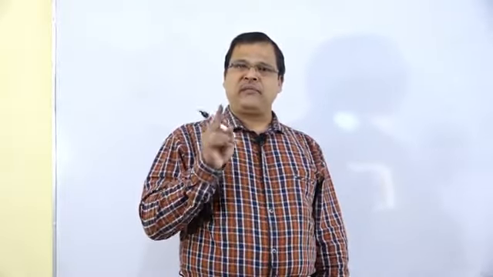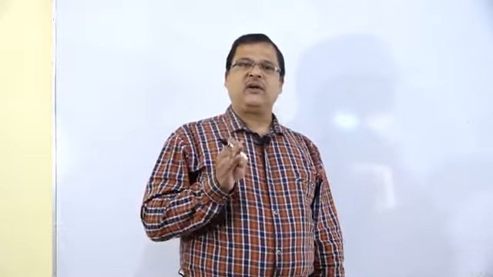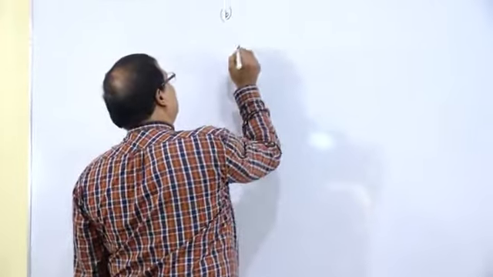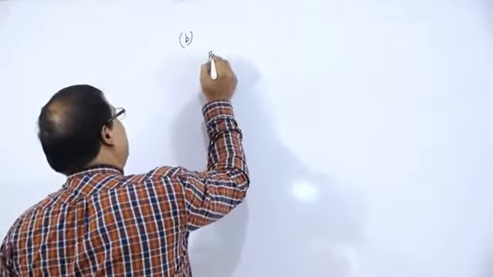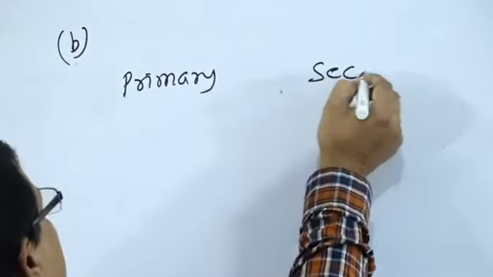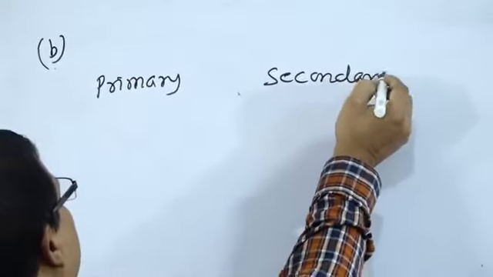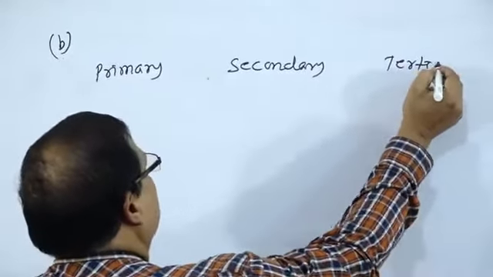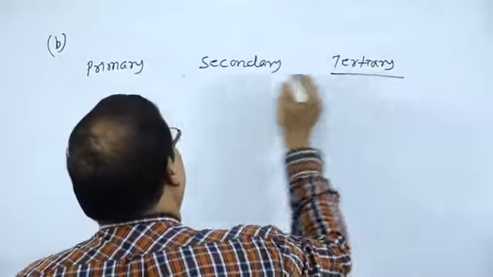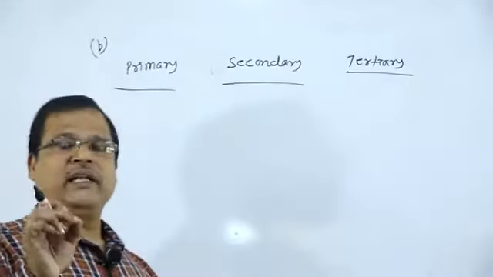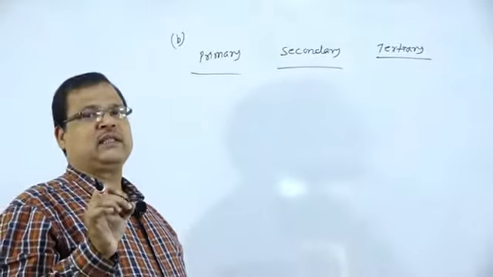That may be primary alcohol, secondary alcohol, or tertiary alcohol, depending upon the degree of the carbon atom to which the OH group is attached.